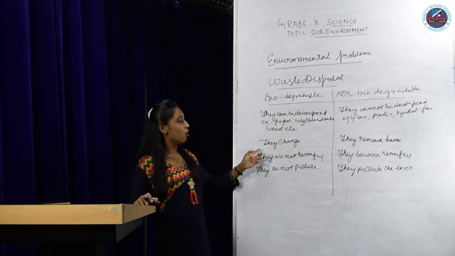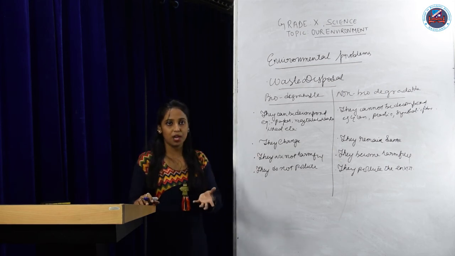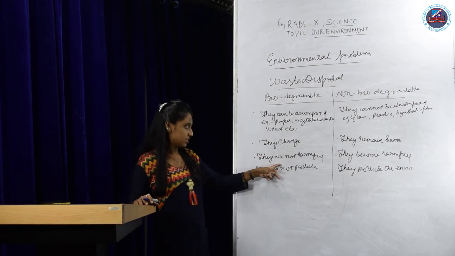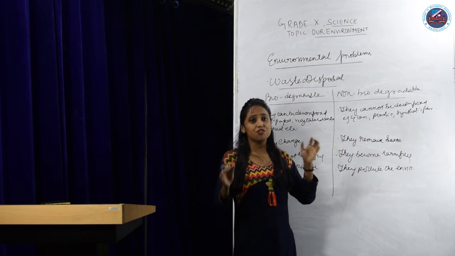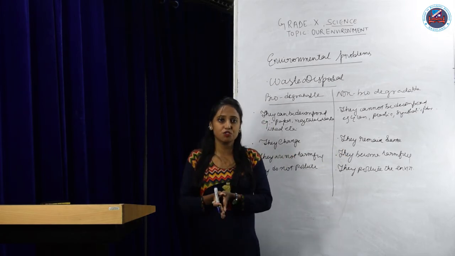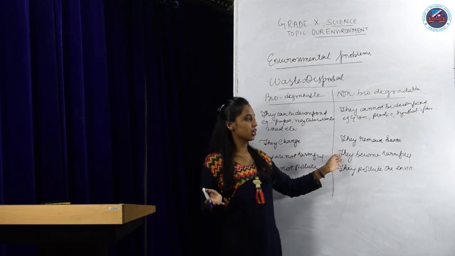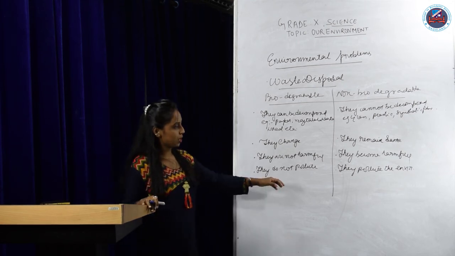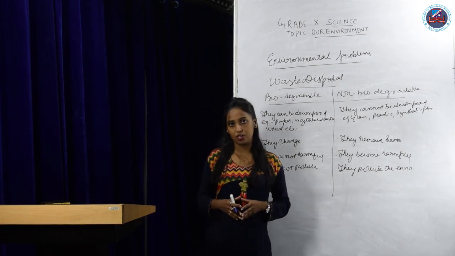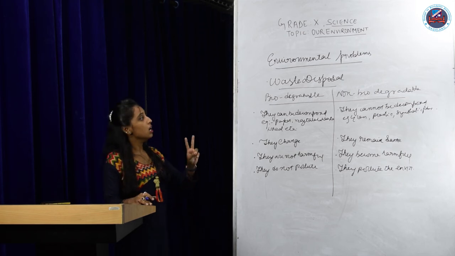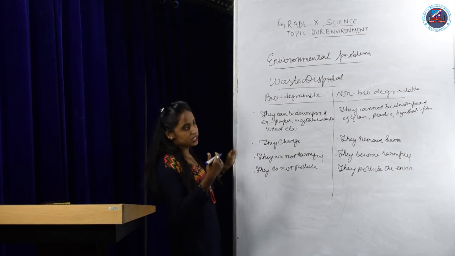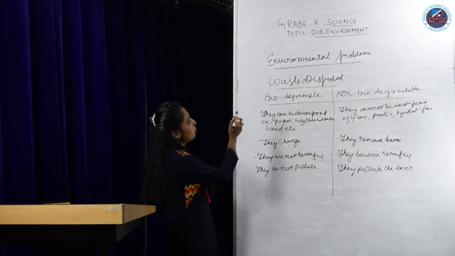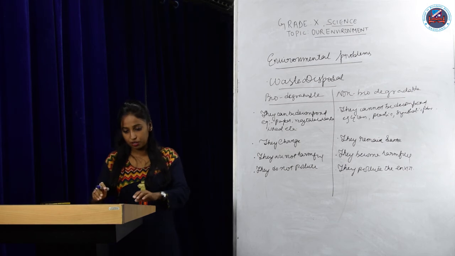Biodegradable waste changes shape over time and becomes harmless, while non-biodegradable waste remains the same as it is. As long as you keep it, it will remain the same and become more harmful day after day. Biodegradable waste does not pollute, whereas non-biodegradable waste pollutes the environment. So these are the two types of garbage or waste: biodegradable and non-biodegradable.